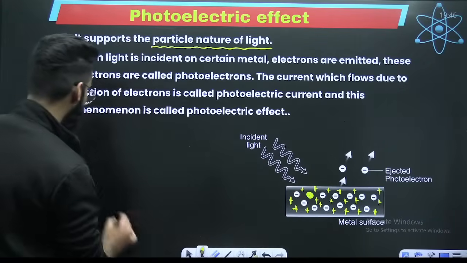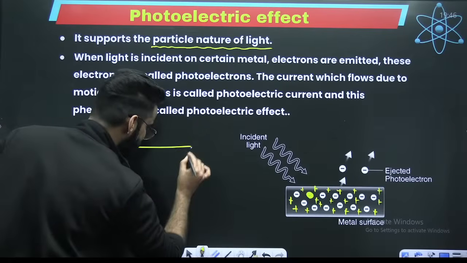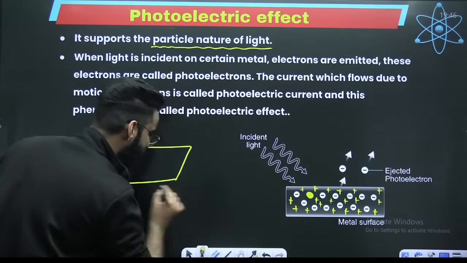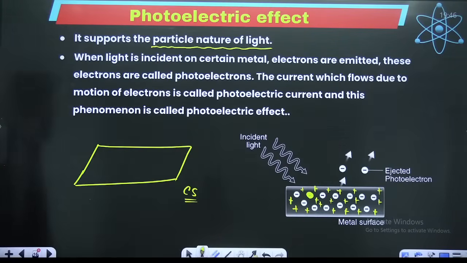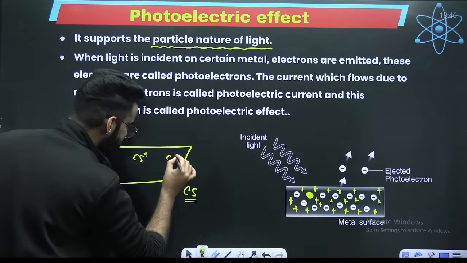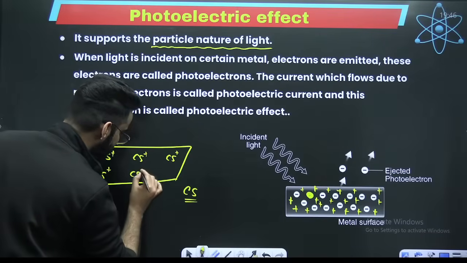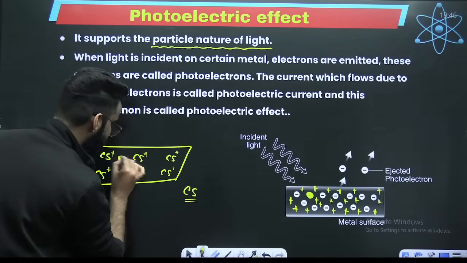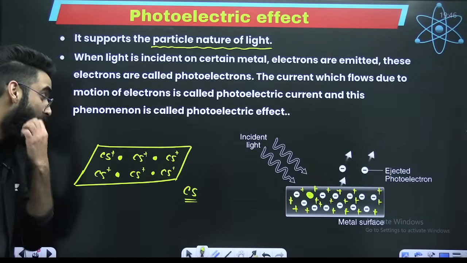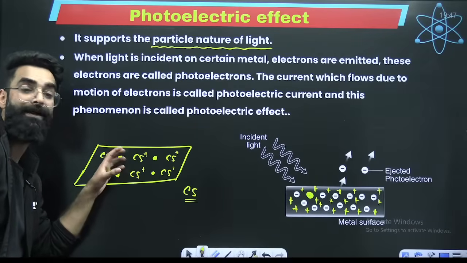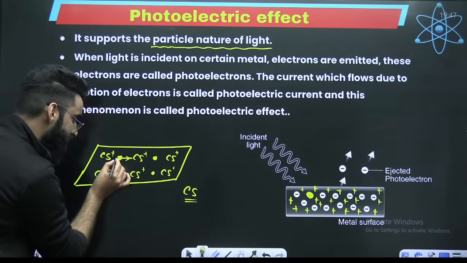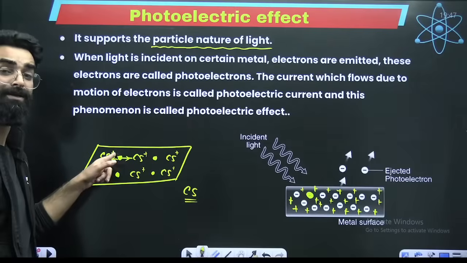Let me show it over here. What I'm trying to say is, let's say this is the metal surface of cesium. So on this surface, what do we have? We have Cs positive ions, and with these Cs positive ions there'll be electrons as well. Now, if I ask you whether this electron is free or bounded, this electron is bounded. This electron is attracted by this Cs positive ion, which makes this electron bounded.